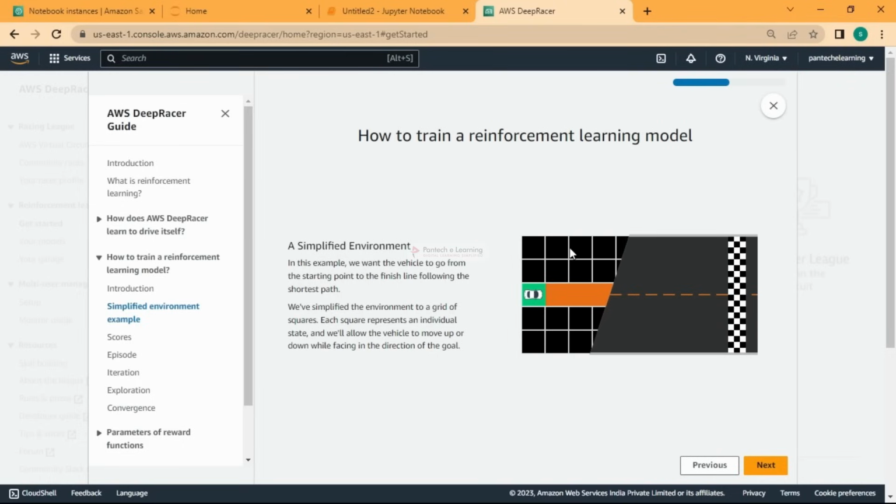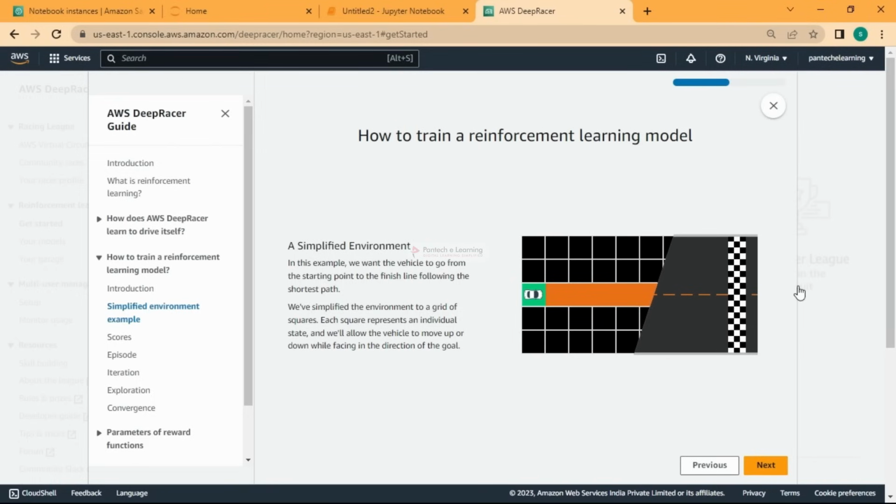Imagine it goes to this side and then comes back to this side. Going in a zigzag movement is not the best way to get the output. Here the situation is a straight road, so it wants to go straight. How are we going to make it work that way? I want to define the model so that if you go on this path, you are getting a lot of good outputs.